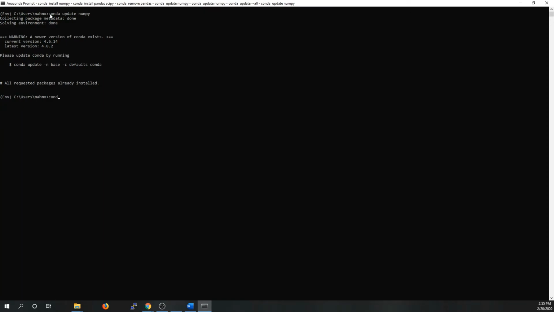To update any package, we can use conda update and the name of the package, for example, numpy. And to update all the packages, it is easy to do that with conda update --all and enter.